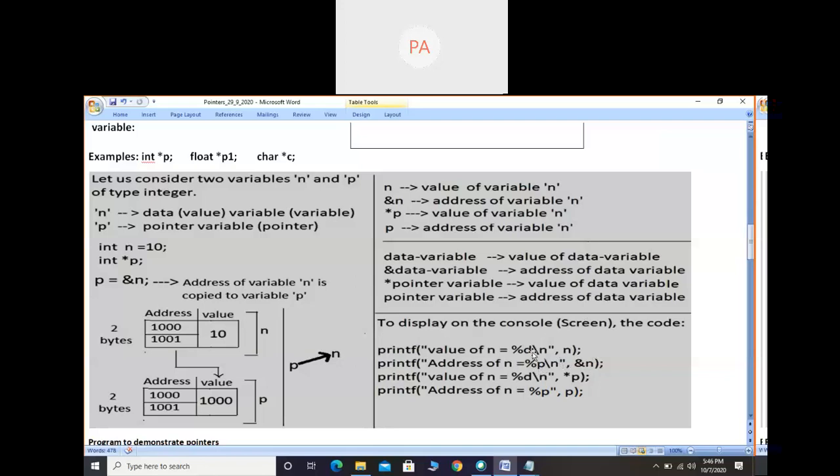To get the value you write d, indicating a decimal integer. If you want to get the address, use %p. Next, again you are getting the value of n by using what? By using p. So you have to write %d, *p. %d indicates value, *p indicates value. Address of n by using p again, so %p indicates address, p indicates address. In this way we can display the address and value of variable n by using pointers.